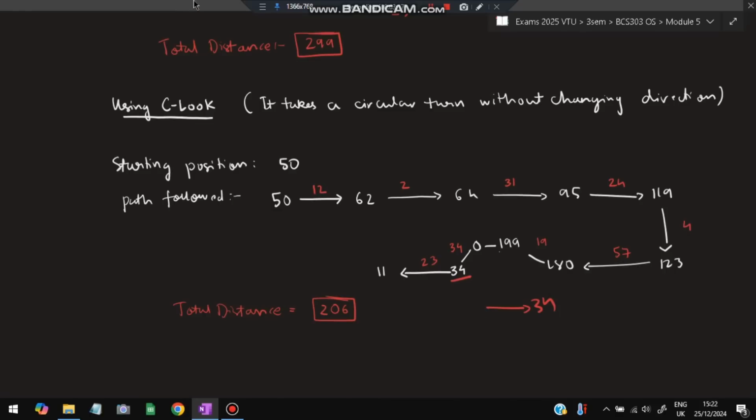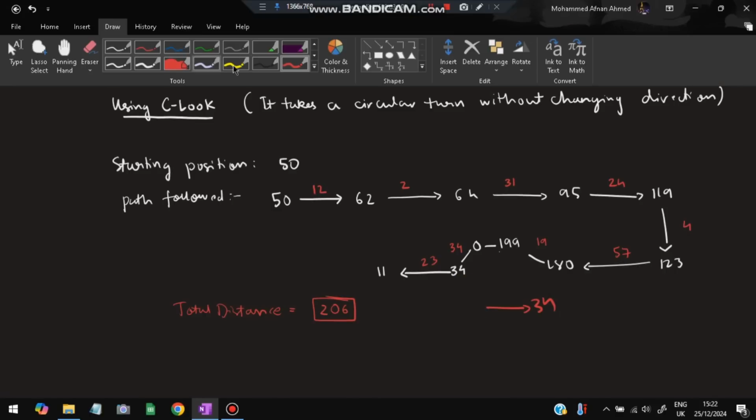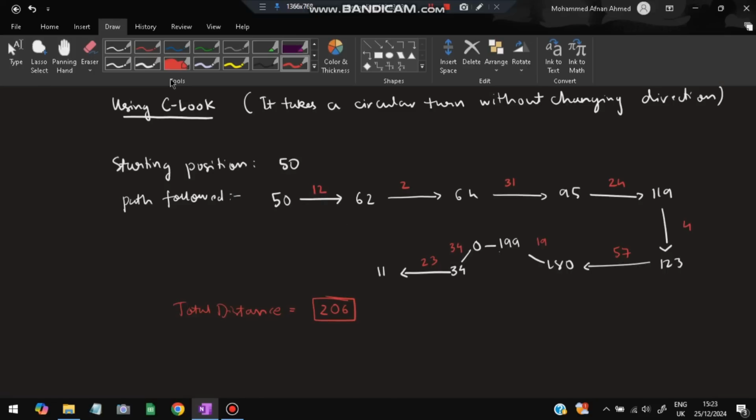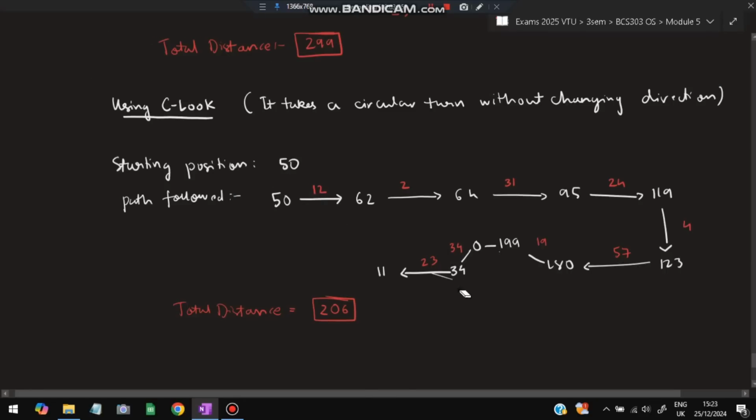Let me correct this mistake. I think the answer might be the same, but still let's not keep the things as a wrong answer. First we'll encounter 11 here, then we'll encounter 34.